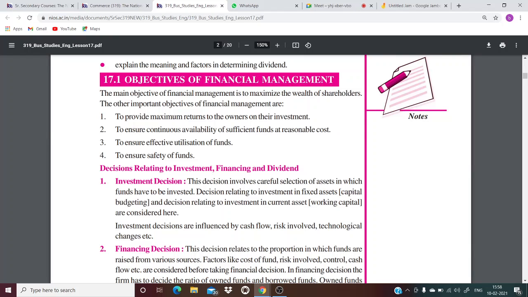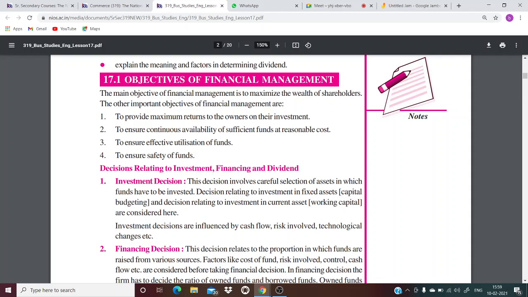Third, to ensure effective utilization of funds, so that whatever funds we have, we utilize them effectively. No wastage is there. And fourth, to ensure safety of funds. There is no loss. So that is why management of finances is very important.